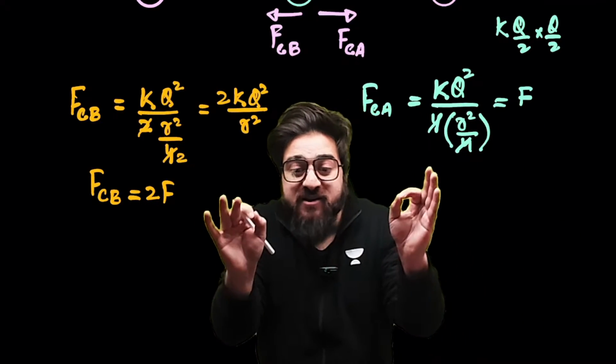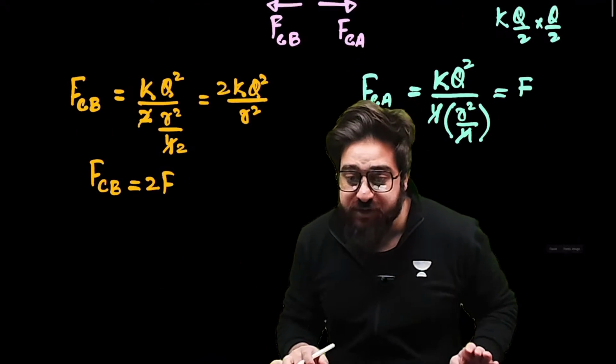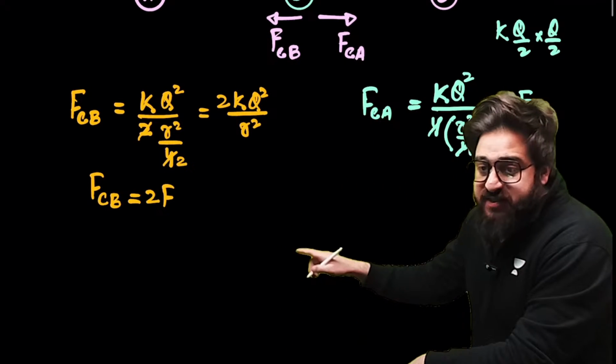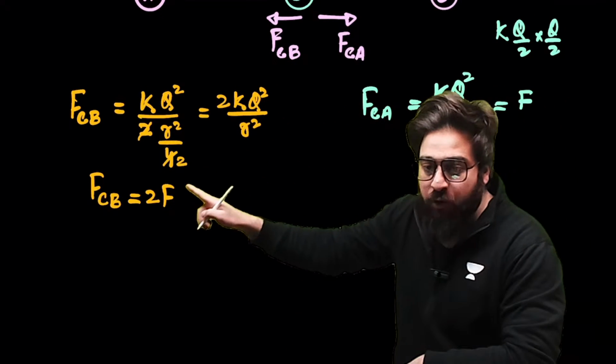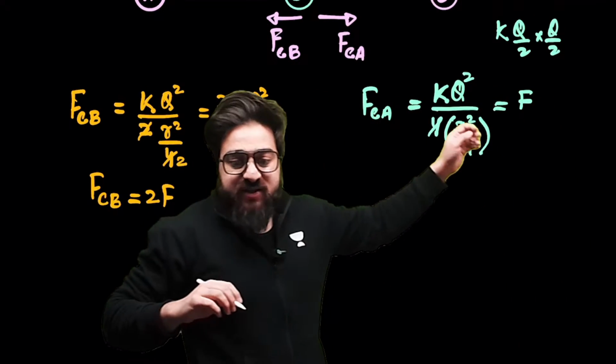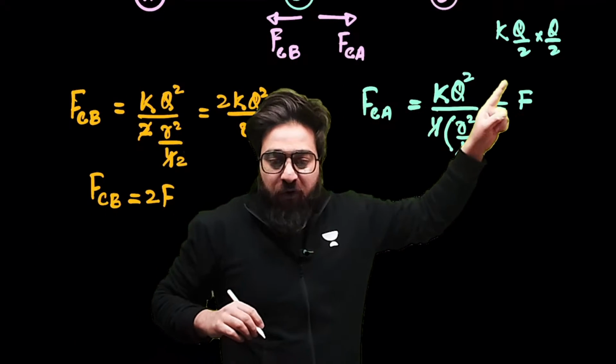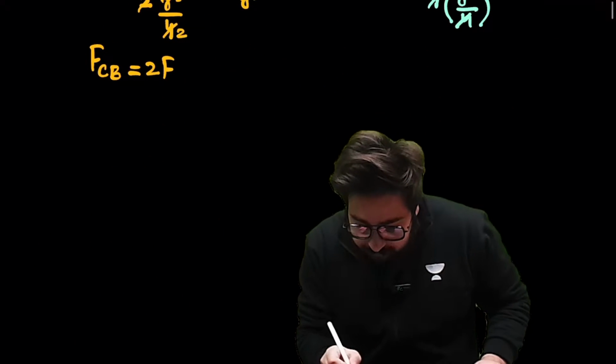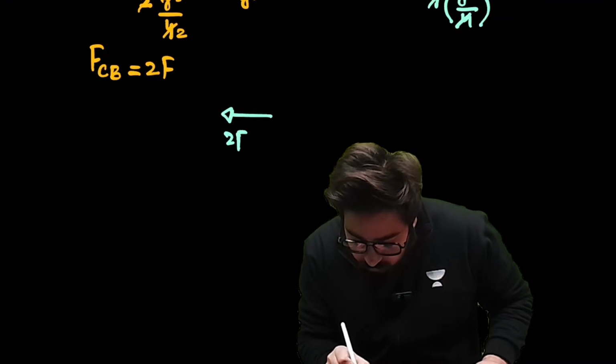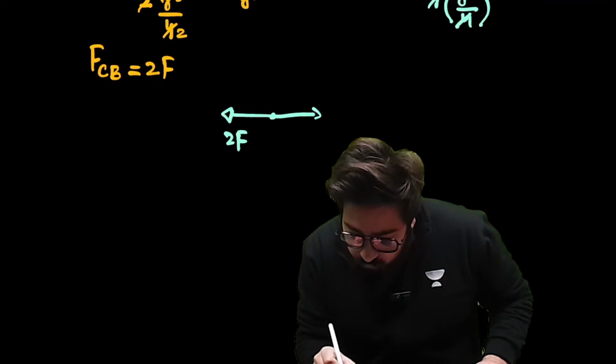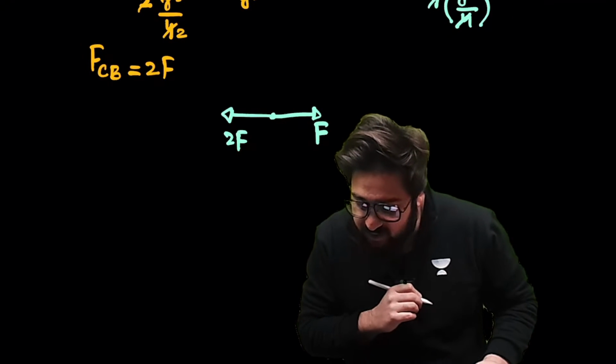Now you guys are supposed to tell me what is the net force. See, guys, this FCB came out to be 2F, and this FCA came out to be F only. Now you tell me one thing: this is FCB, that is 2F, and this is FCA, that is F only.